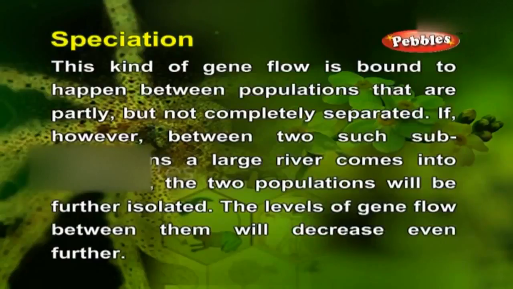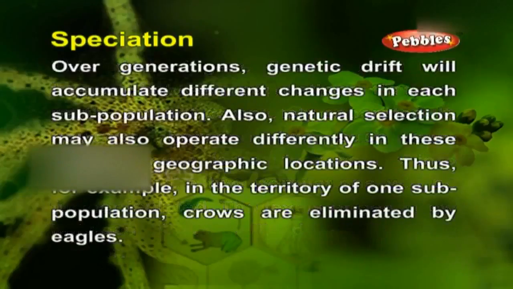If, however, between two such subpopulations, a large river comes into existence, the two populations will be further isolated. The levels of gene flow between them will decrease even further. Over generations, genetic drift will accumulate different changes in each subpopulation. Also, natural selection may operate differently in these different geographic locations.